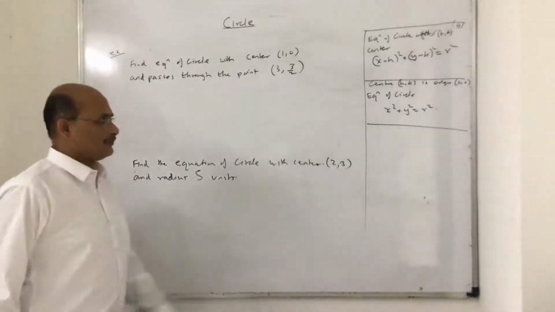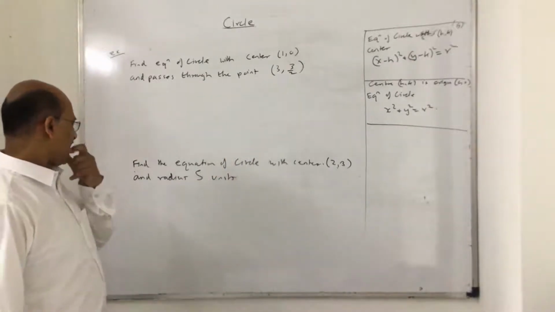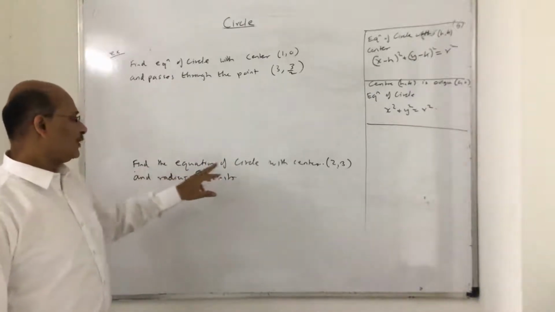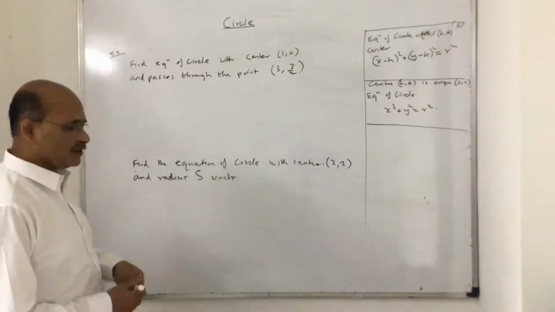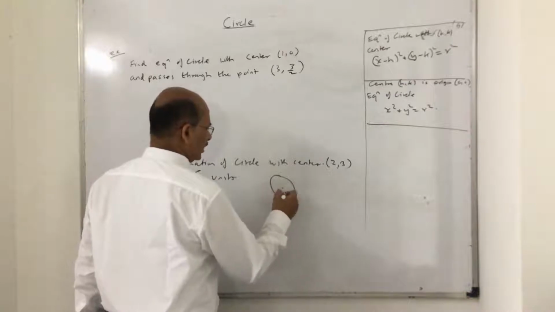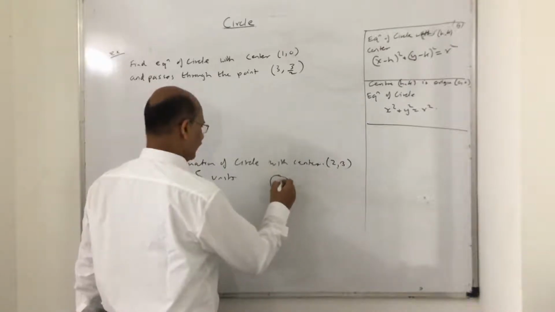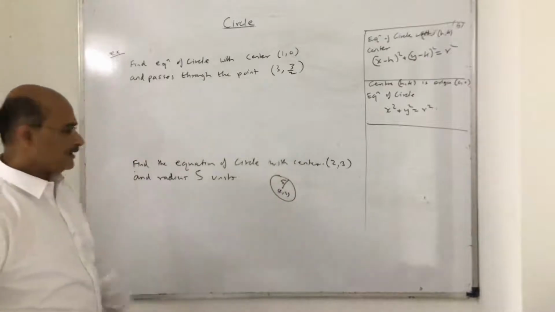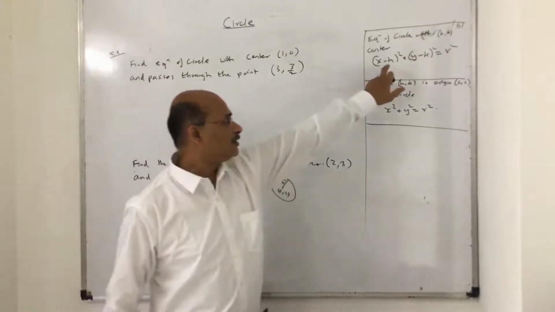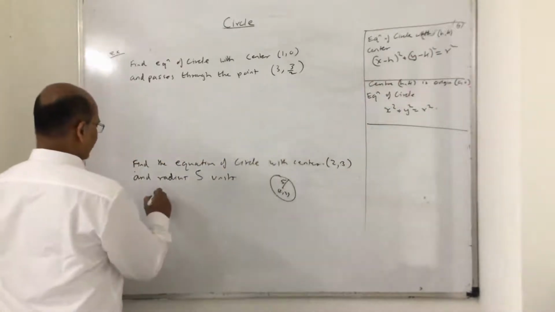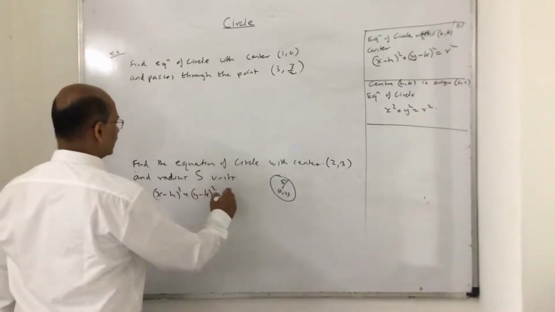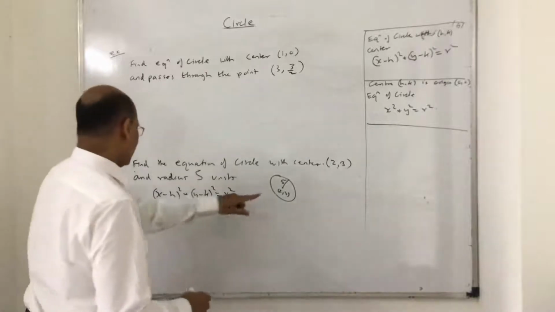Okay children, let us take an example based on this. Find the equation, I'll take the second question to be more standardized. Find the equation of the circle with center (2, 3) and radius 5 units. Best is to always draw the diagram if possible. Center is given (2, 3) and radius is 5 units. My job is almost over. When the center is (h, k) and radius is 5 units, what is the formula? The equation of the circle is given as (x minus h) whole square plus (y minus k) whole square is equal to r square. So in this, what is my (h, k)?